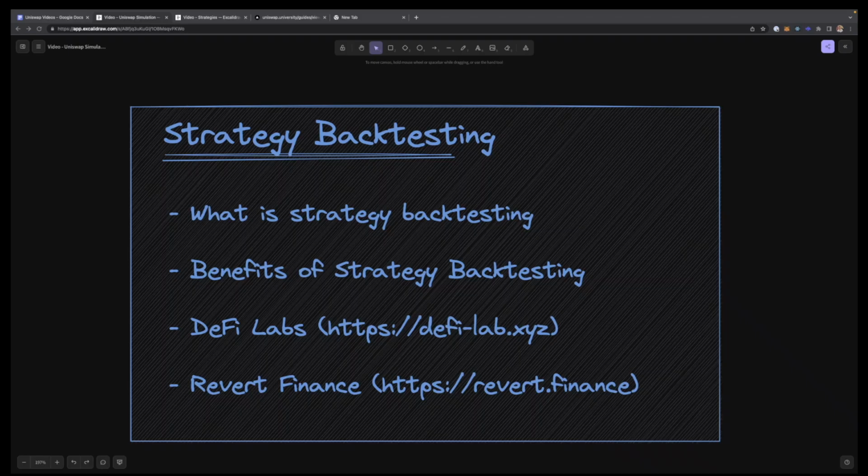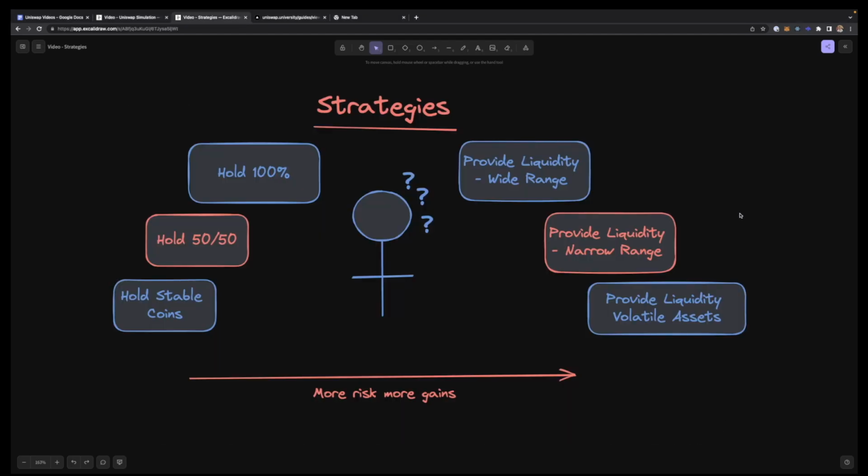So in this video, we'll try to look at strategy backtesting. First we'll understand what strategy backtesting is. Then we'll see what the benefits are. And then we'll have a look at two tools, DeFi Labs and Reward Finance, which help us do backtesting of our strategies.